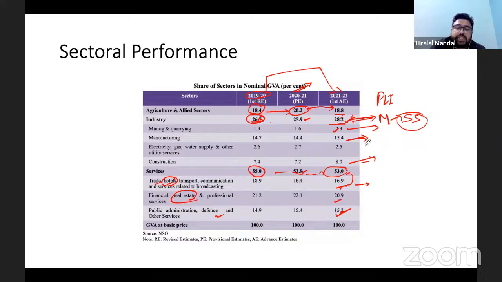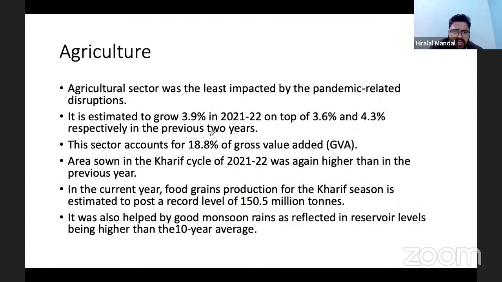Now, the agriculture sector, in fact, was the savior. Agriculture sector grew 3.9% in the 21-22 financial year. In the first 2 years, it has grown by 3.6% and 4.3%. That's a good development you can see. If it remains in the range of 4%, that's something healthy in the economy.